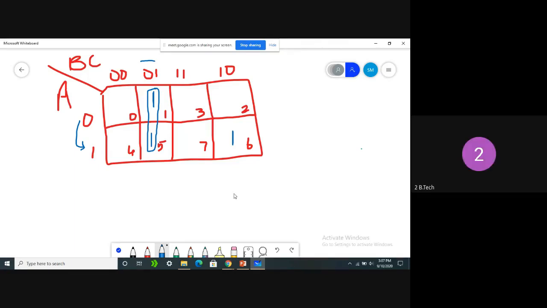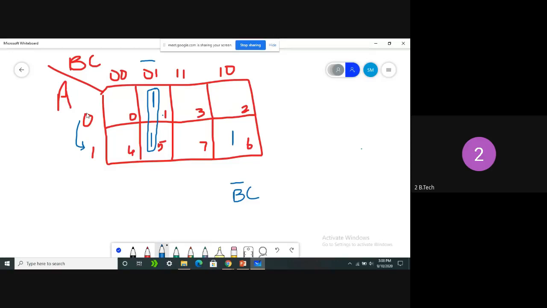So 0, 1 in the sense, instead of 0 for B we can take B bar, and C is nothing but C. In these two cells, the BC value is always 0, 1, but A is changing from 0 to 1.